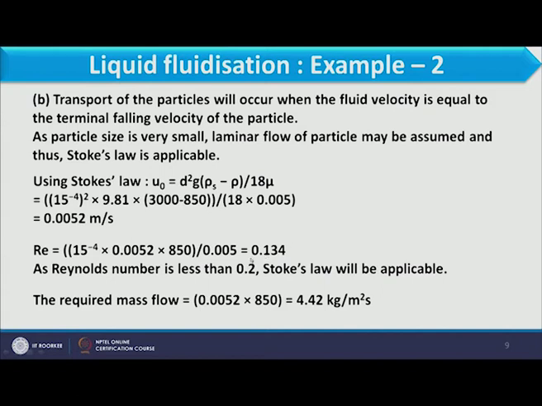You should understand that as this Reynolds number is less than 0.2, Stokes law can be applied easily over here. So once we have the terminal settling velocity, we can calculate the required mass flow rate by multiplying this with density of solid. That comes as 4.42 kg per meter square second.